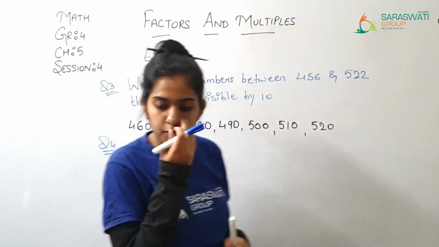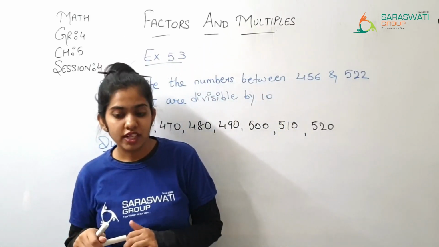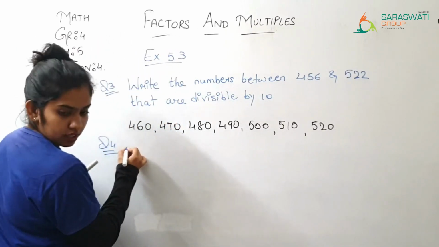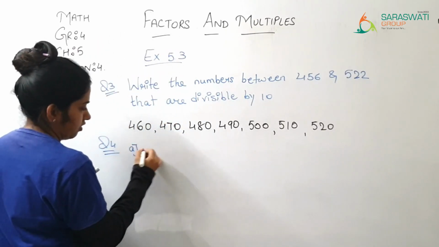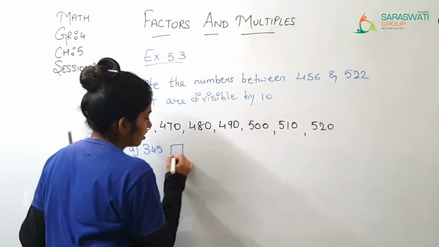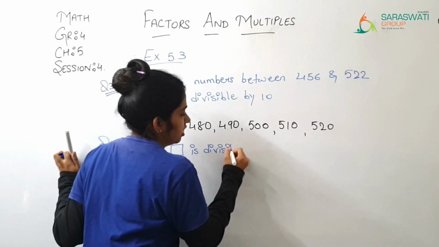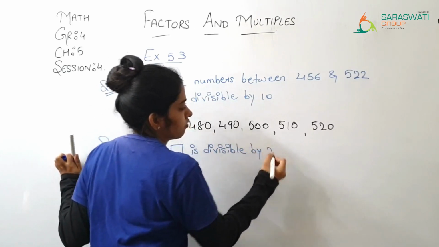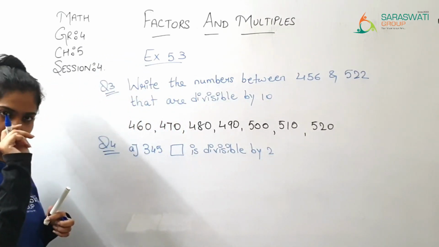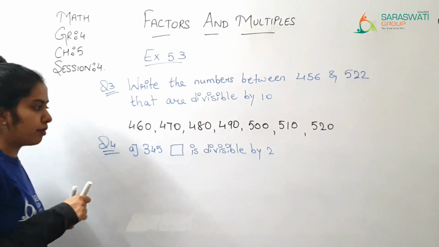So now the boxes in the numbers given below should be filled with a digit. So what you are supposed to do here, you are given number 1 or you can say A. Now 345 box is divisible by 2. Is 345 divisible by 2? No, because here it is 5, so it is not divisible by 2.